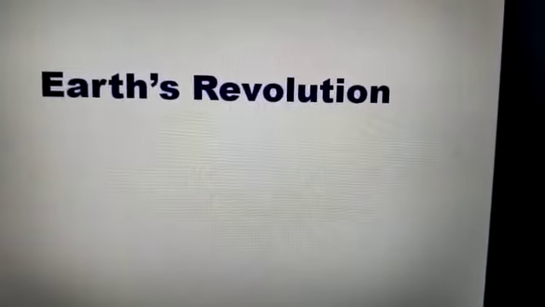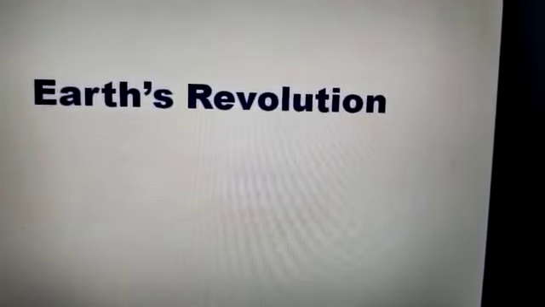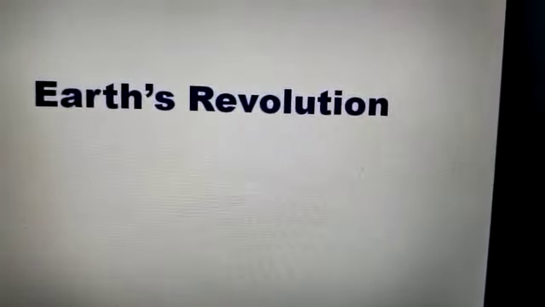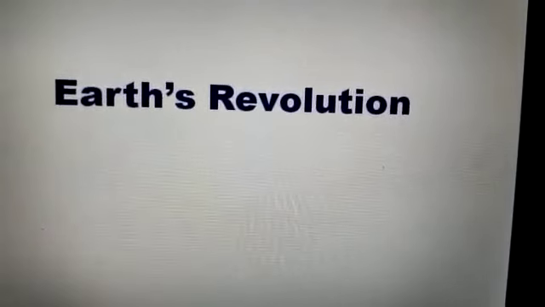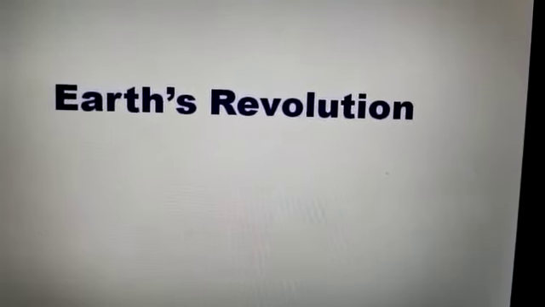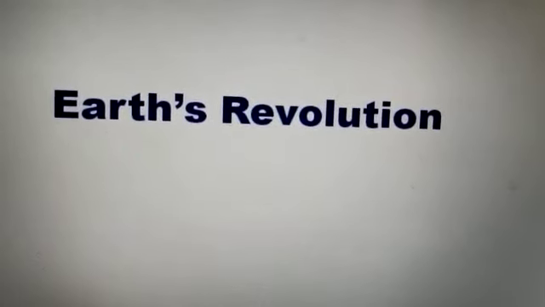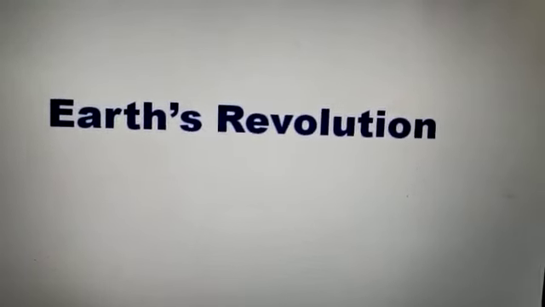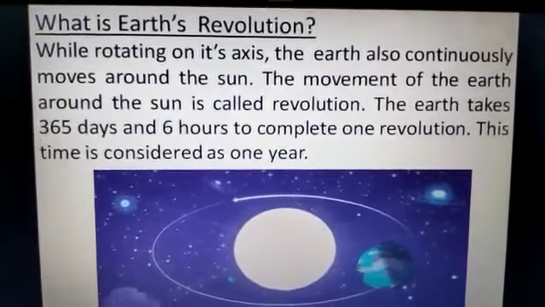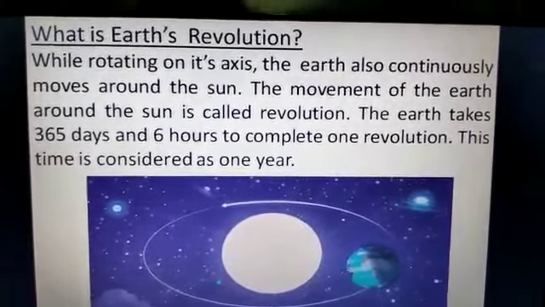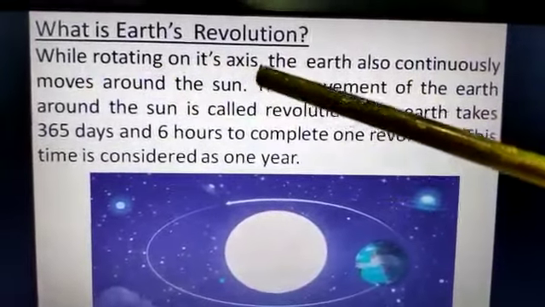The movement of the earth around the sun is called revolution. While rotating on its axis, the earth also continuously moves around the sun. This movement is known as the revolution movement. Now look at this slide. What is earth's revolution?